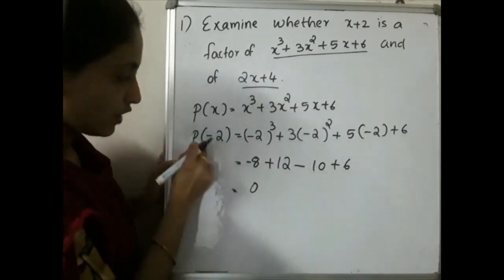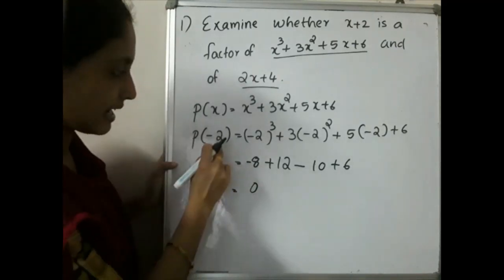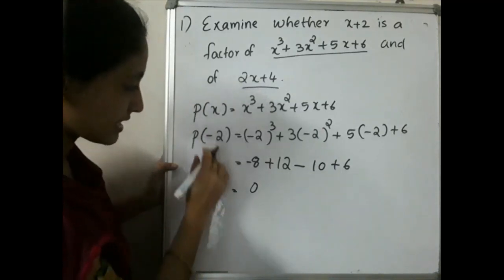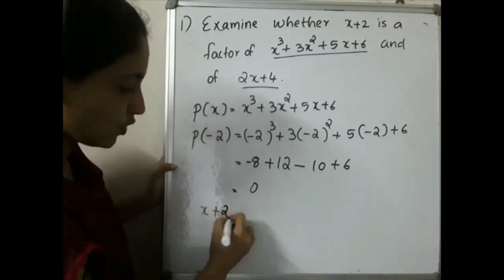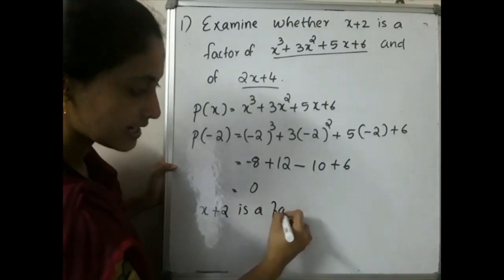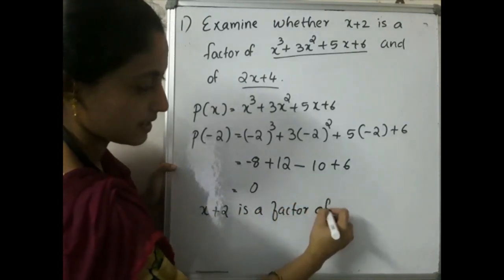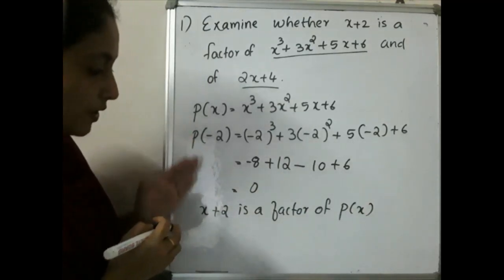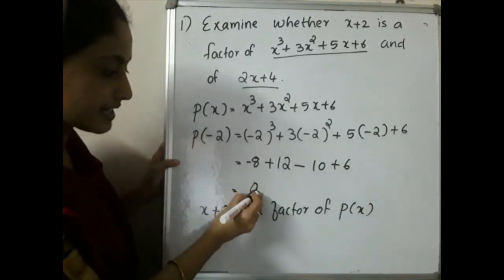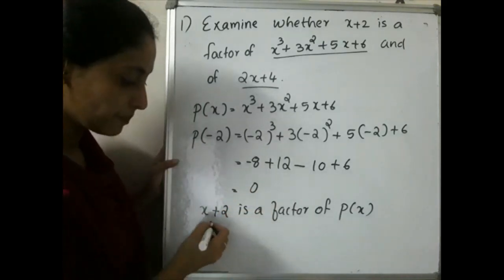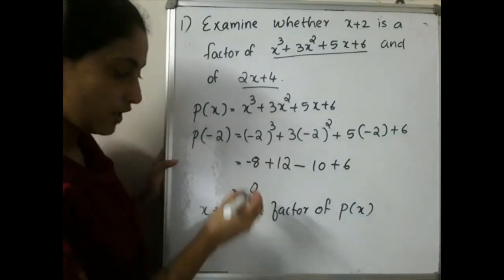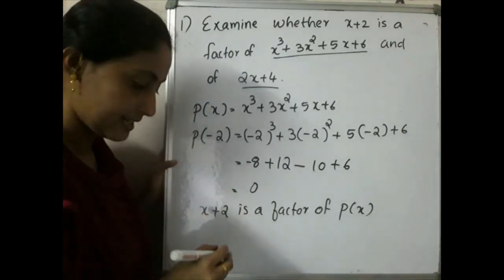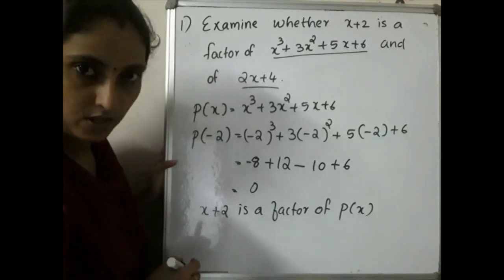So if you got the remainder as 0, what can we say? p of minus 2 is equal to 0 means that x plus 2 is a factor of p of x. Hope you are clear on the first part. If the remainder is equal to 0, then we can surely say that it is a factor of p of x. If you got 1, 2 or any number other than 0, we can say that it is not a factor of p of x.